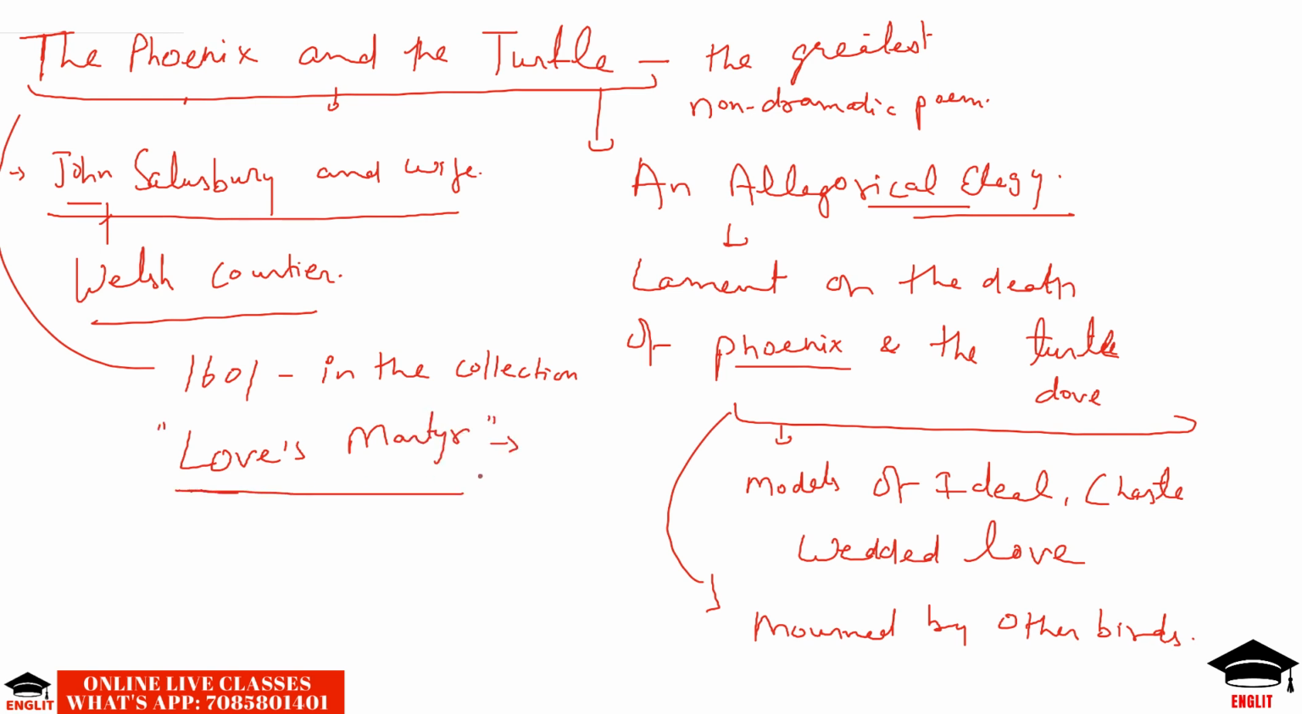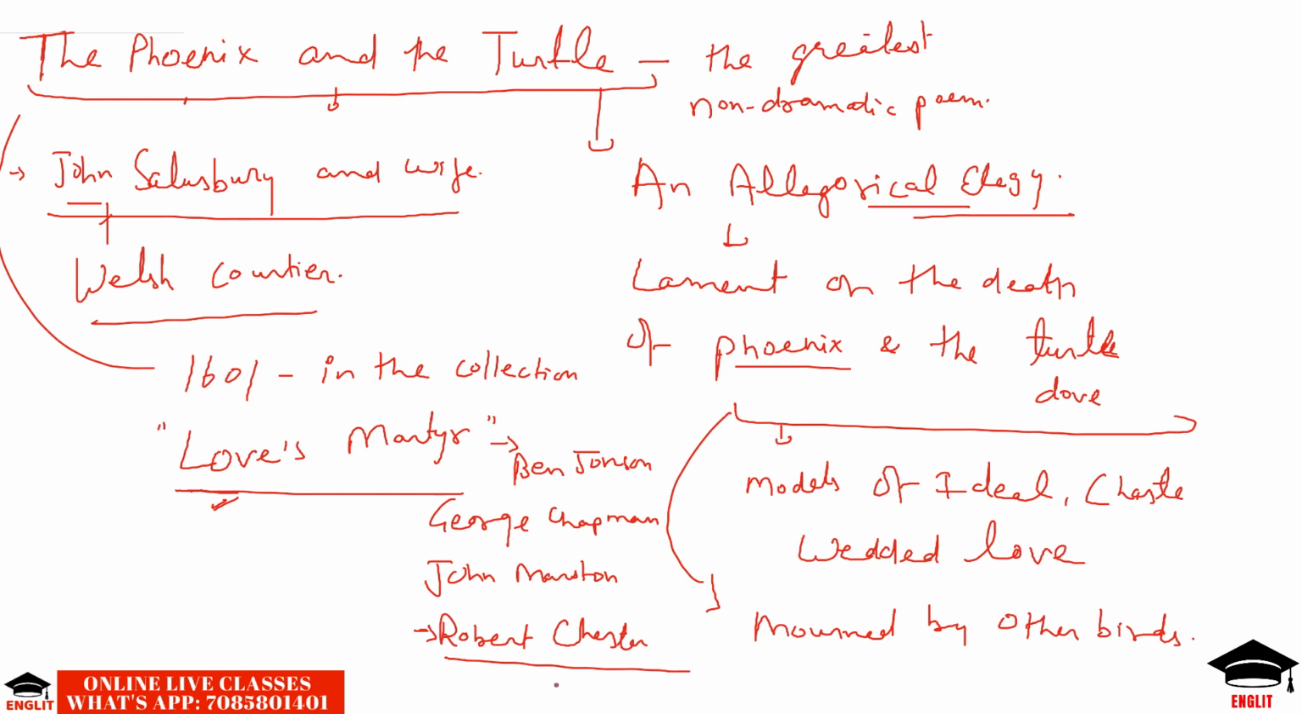In this collection, many poets like Ben Jonson, George Chapman, John Marston, and Robert Chester, along with Shakespeare, contributed to this anthology Love's Martyr. And Love's Martyr was the title of the poem by Robert Chester as well. So the poem Love's Martyr gave its title to the anthology itself. So in this collection, The Phoenix and the Turtle by Shakespeare was also published.